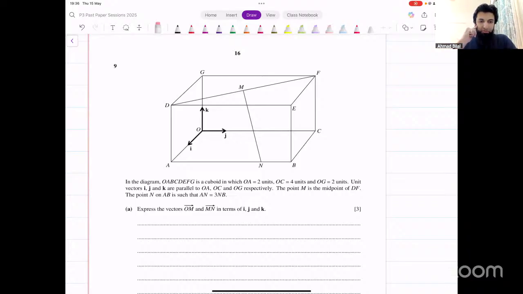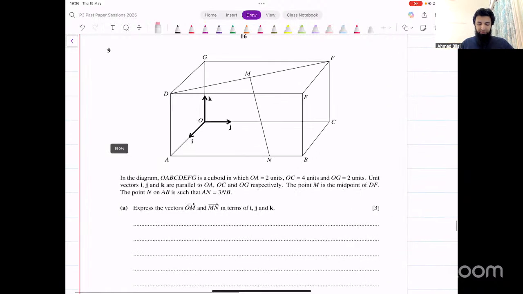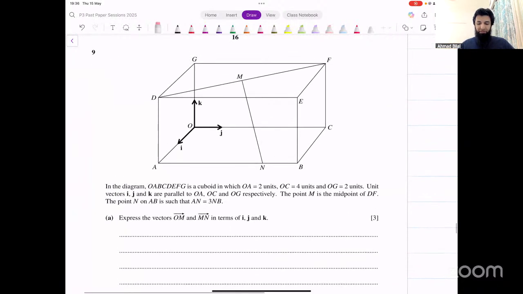Okay, let's resume. So this is the next question that we're doing now. It says in the diagram OABCDEFG is a cuboid in which OA is 2 units, OC is 4 units, OG is 2 units. Okay, let's just mark those distances. OA, this is 2 units. OC is 4 units. And OG is 2 units.